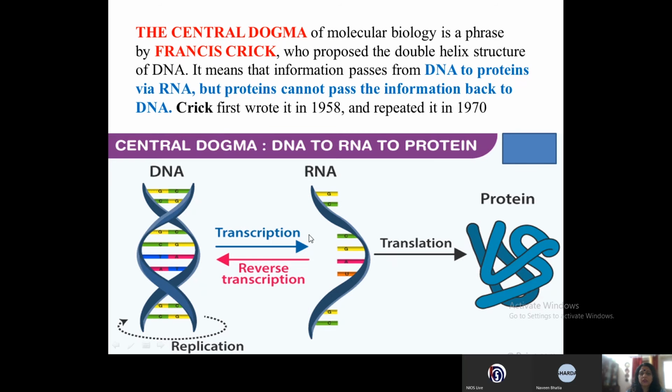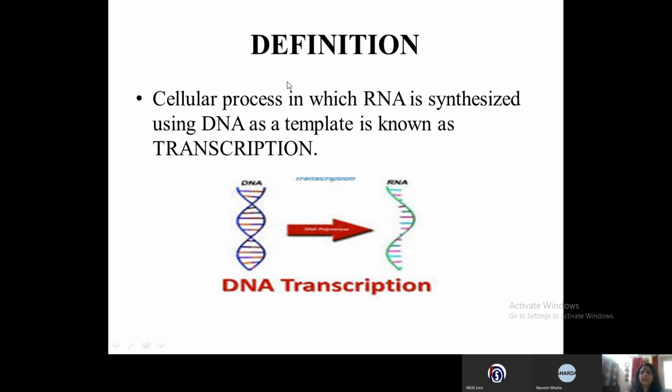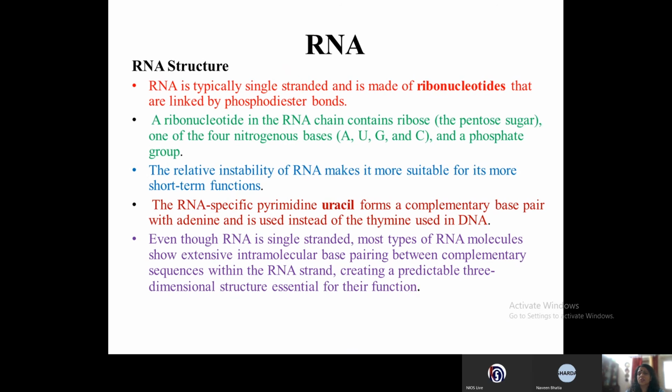So today we are going to study the process of transcription, how the codes that are present in the DNA get transferred to the RNA. Now let's see the definition of transcription. The cellular process in which RNA is synthesized using DNA as a template is known as transcription. So DNA gets transcribed to RNA. Since RNA is the product, we have to study the structure of RNA. We should know what RNA is like.